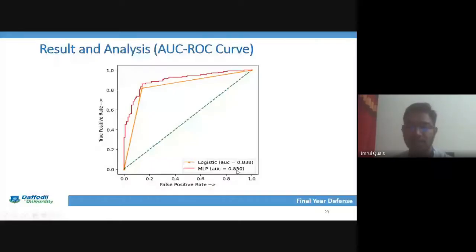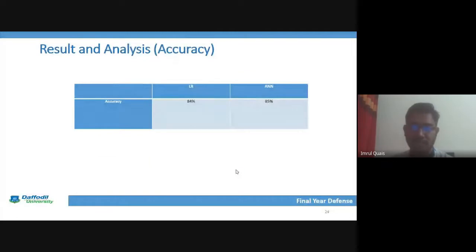Now, if we compare using accuracy, the logistic regression accuracy is 0.84 and ANN is 0.85. As both are very near, but 0.85 is greater than 0.84, ANN is the best model for our analysis.